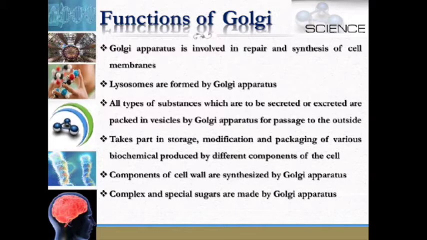It takes part in storage, modification and packaging of various biochemicals produced by different components of the cell. Components of the cell wall are synthesized by Golgi apparatus. Complex and special sugars are made by Golgi apparatus.